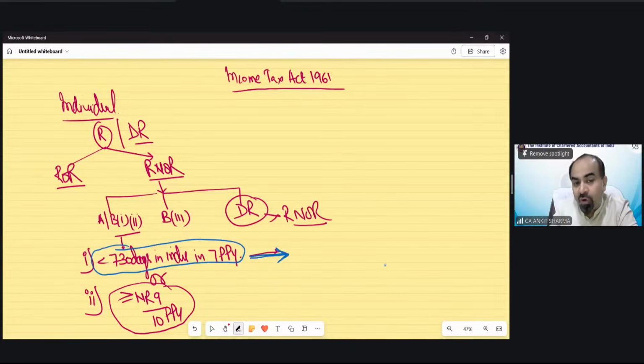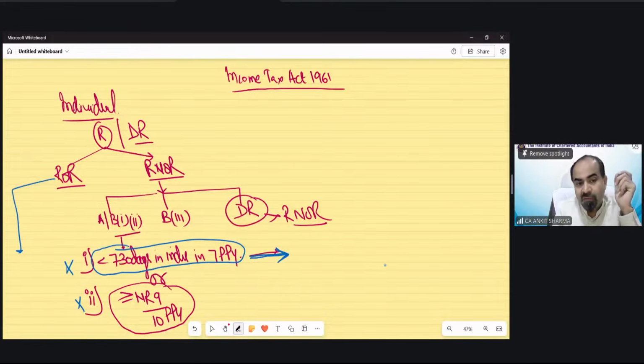If you want to fulfill condition number one, you have to be in India for less than 730 days in the 7 previous years. If I ask you for the situation in which this condition need not be fulfilled, if this condition is not fulfilled, you would be a resident and ordinary resident.